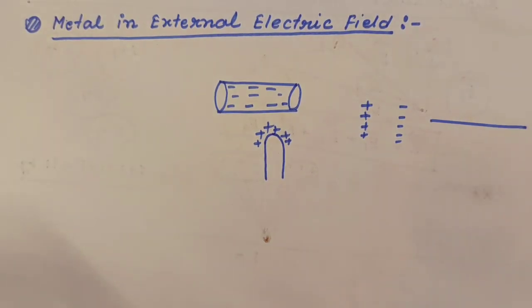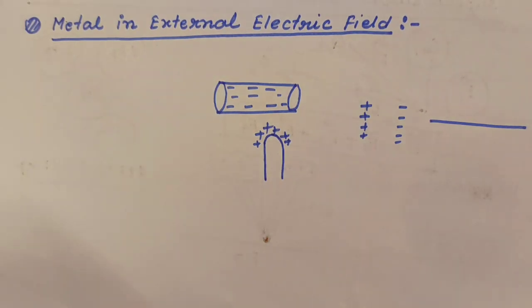Therefore, we can say that when we apply an external electric field on a metallic surface, after some time, the inside of the metal becomes neutralized with negative and positive charges. But at the surface, some electrons are still there. That's why it is very important to remember that inside the metal, no charges are present when an external electric field is applied.